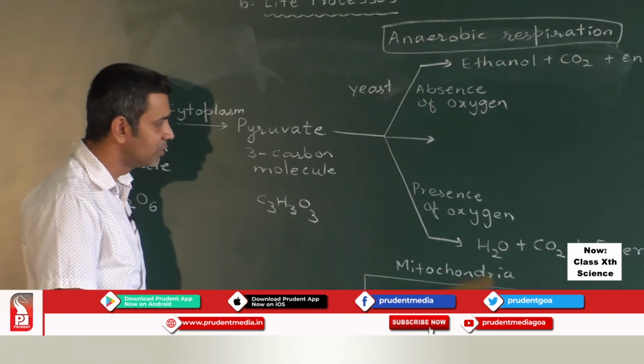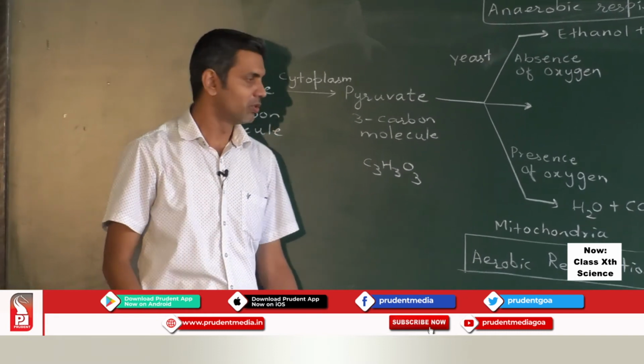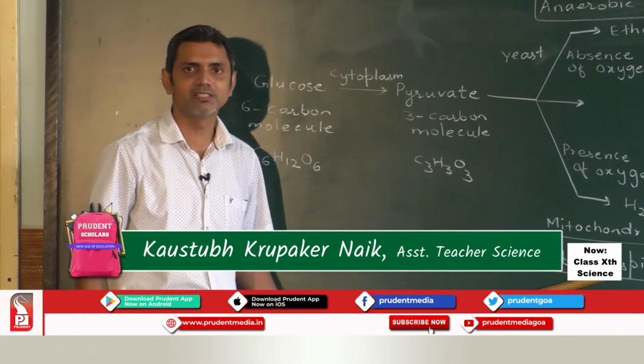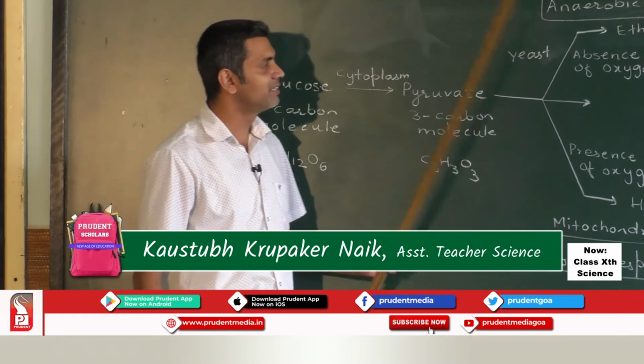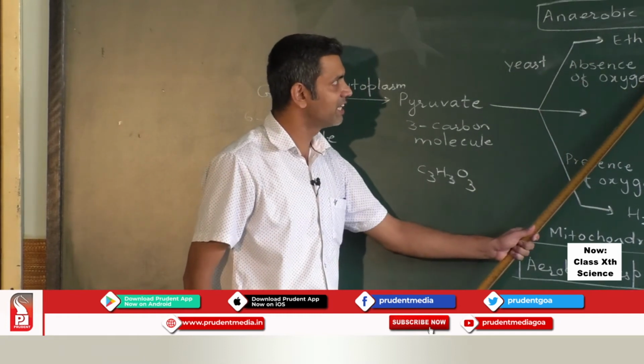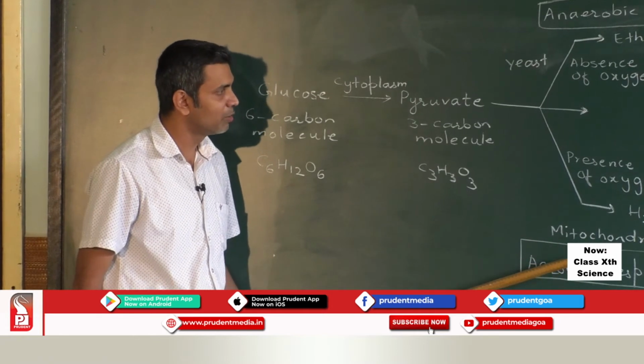So we have learned two things, aerobic and anaerobic respiration. Aerobic respiration takes place in the presence of oxygen, anaerobic respiration in the absence of oxygen. Anaerobic respiration takes place in yeast, aerobic respiration takes place in mitochondria.